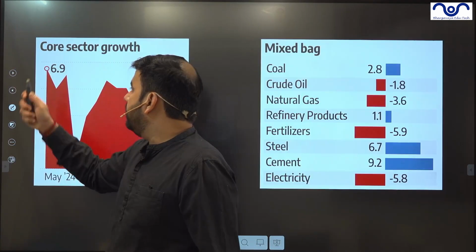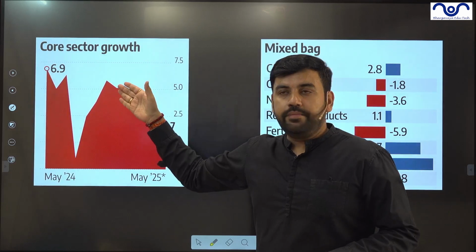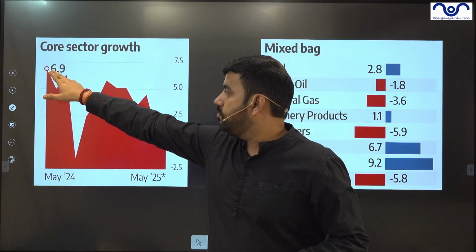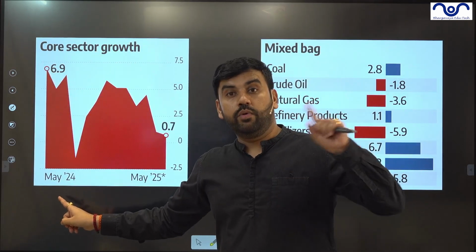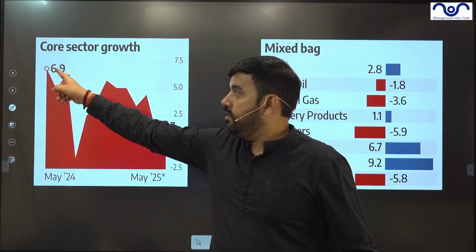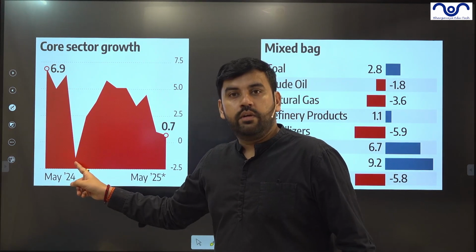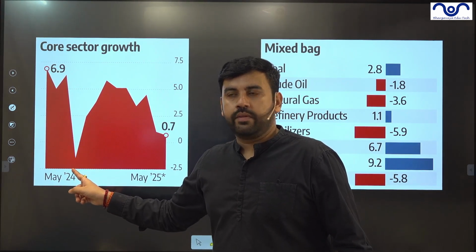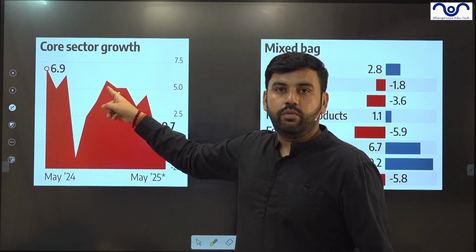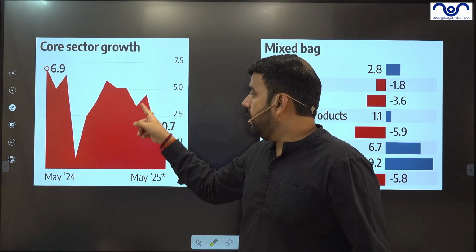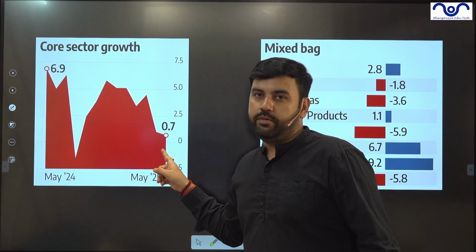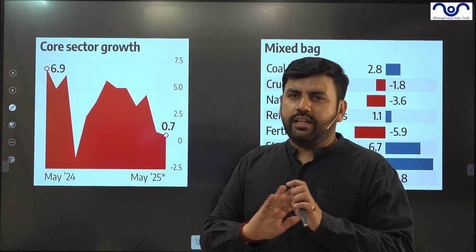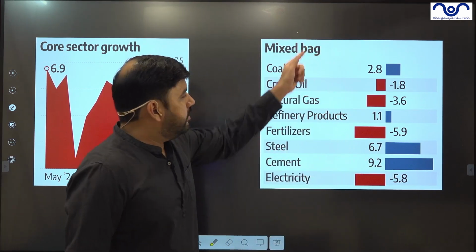Let's understand that. This is the area. Core sector growth was 6.9% in May 2024, last year. From 6.9, it went down to 0.2, 0.3. Then again went to +5. Again down, again up, down, and now 0.7%. So it has been fluctuating. It's nothing new, guys. This is the mixed batch.